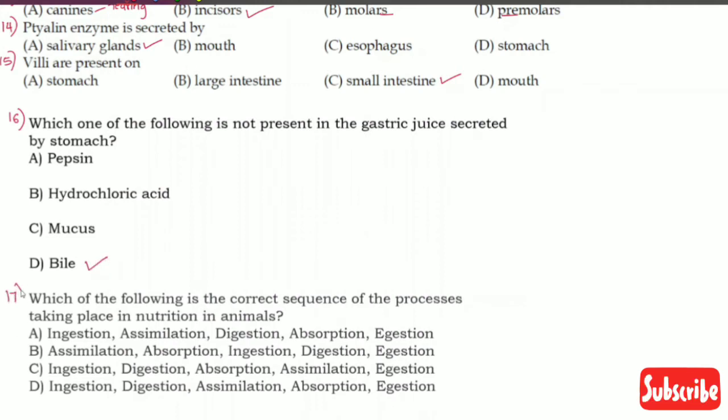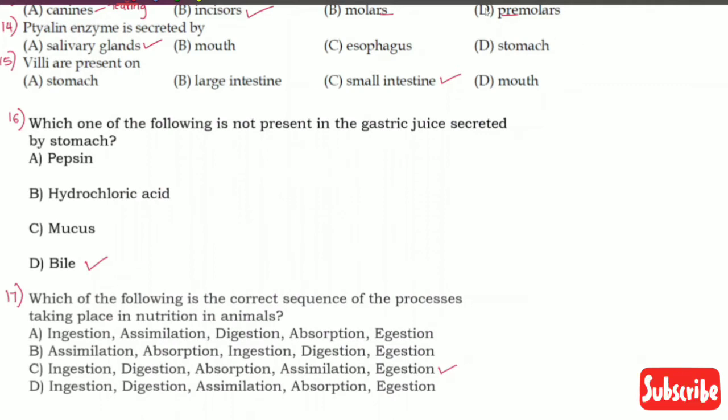Question number 17. Which of the following is the correct sequence of the processes? We have first one, ingestion, assimilation, digestion, absorption or egestion. Assimilation, absorption, ingestion, digestion or egestion. Ingestion, digestion, absorption, assimilation, egestion. Or D as ingestion, digestion, assimilation, absorption or egestion. We know that the intake of food is called ingestion. Then begins the next step called digestion. After that comes the absorption, then assimilation and then egestion. So C is the correct answer.